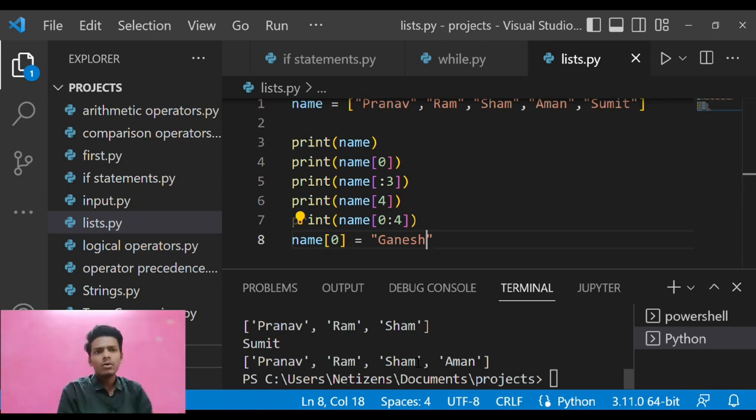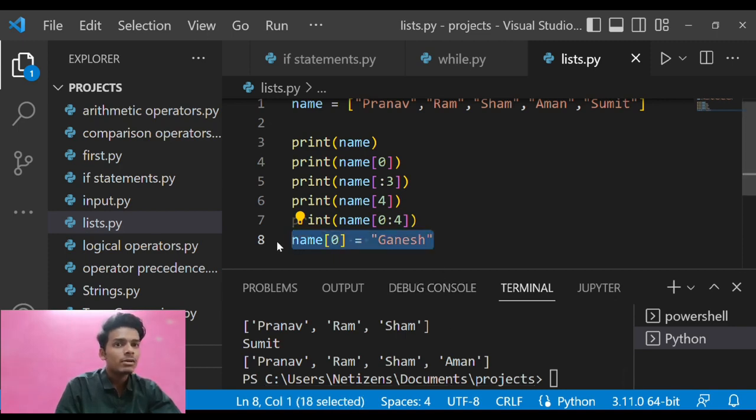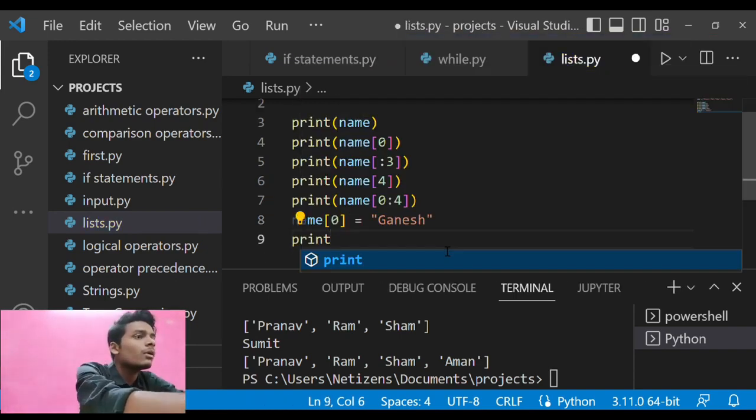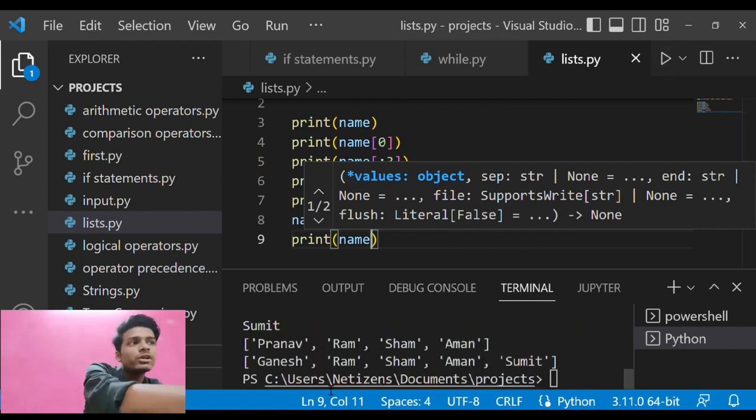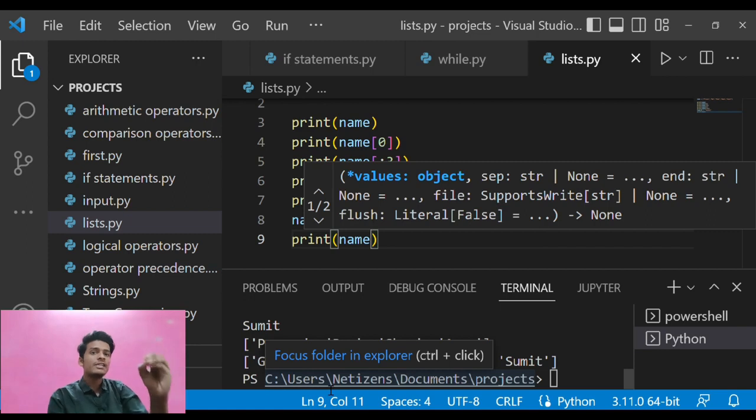But why did it not print over here? The reason is that this is a temporary change that the list can make, because in a list we cannot directly replace the data. We can just create temporary changes, and after that if I print name again, it will print Ganesh over here, because before that we changed the list data and after that we printed it. So that is the reason why it printed Ganesh after that.